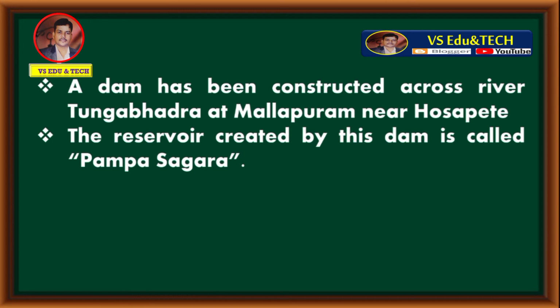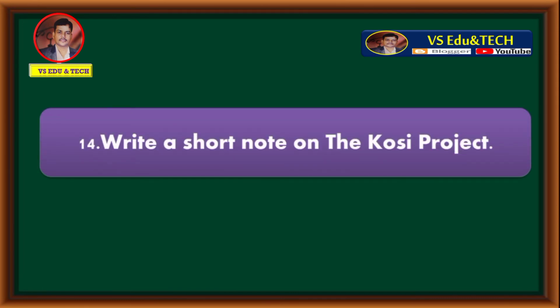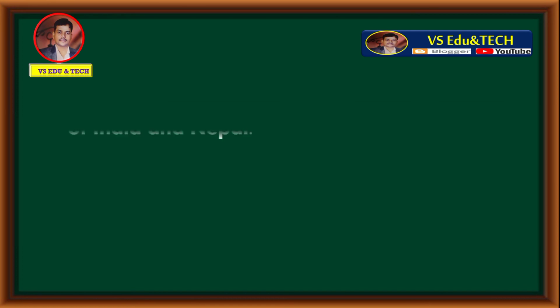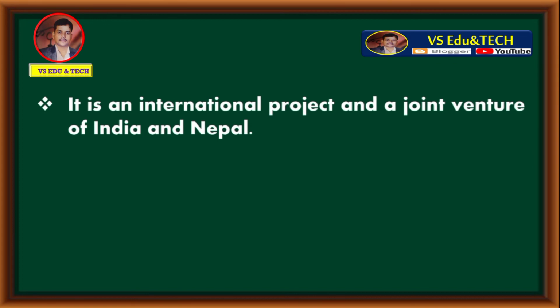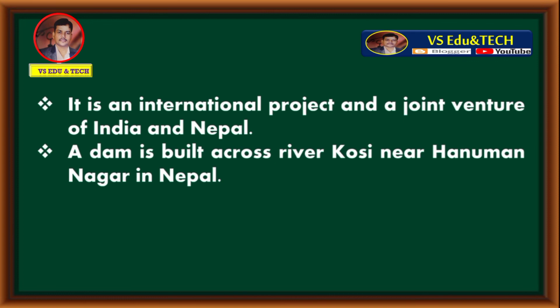Let's move to question number 14. Write a short note on the Kosi project. Answer is, it is an international project and a joint venture of India and Nepal. A dam is built across river Kosi near Hanuman Nagar in Nepal.